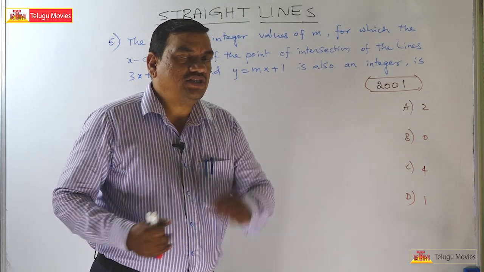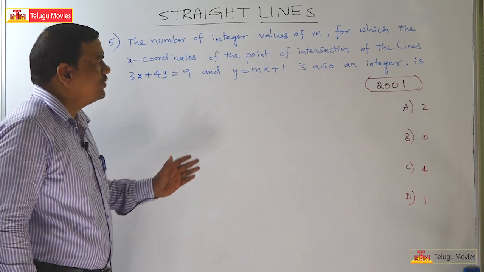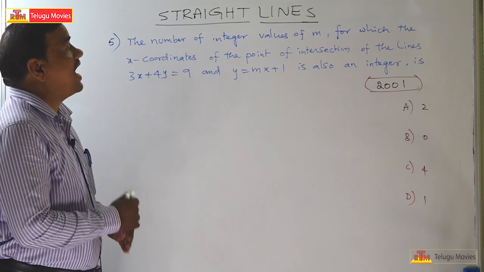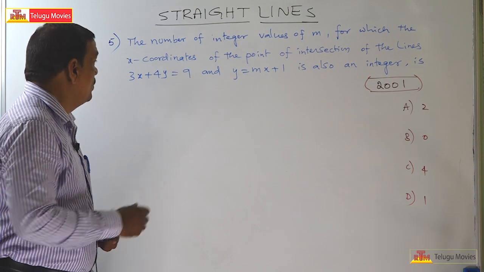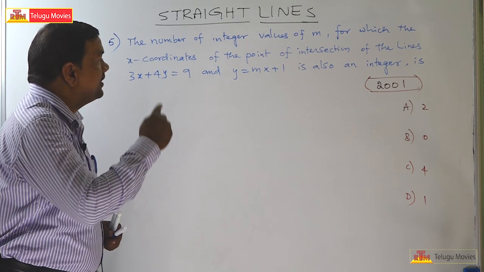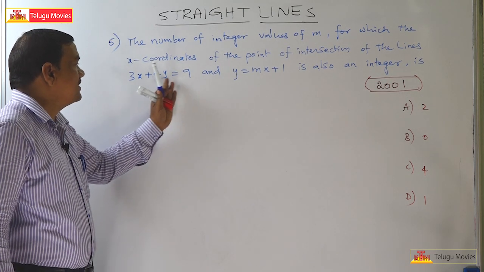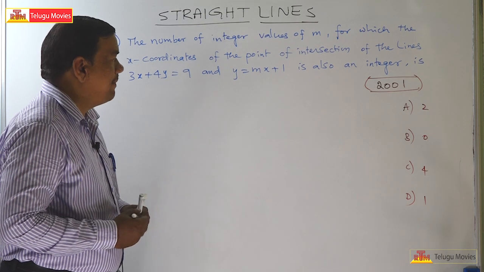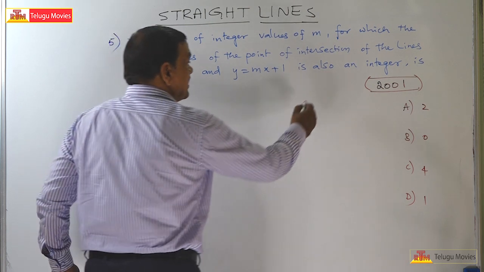Dear students, this is one small problem. At the end I am going to teach you, so everybody can do this problem. The number of integral values of m for which the x coordinate of the point of intersection of the lines 3x plus 4y is equal to 9 and y is equal to mx plus 1 is also an integer. So here there are two lines.